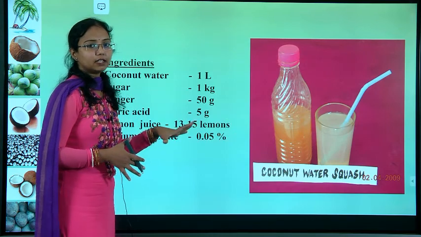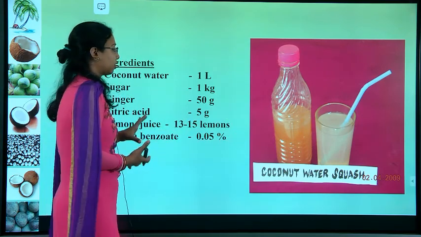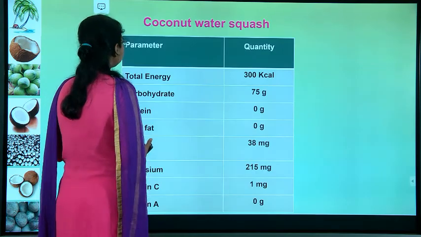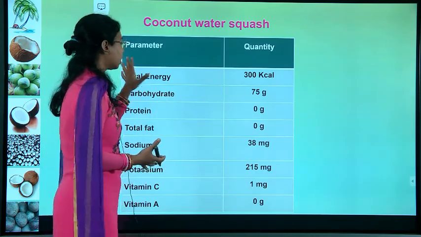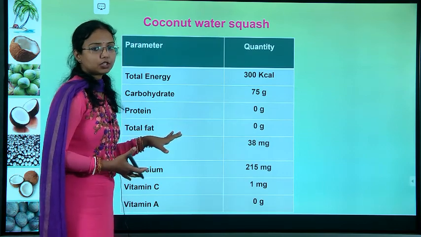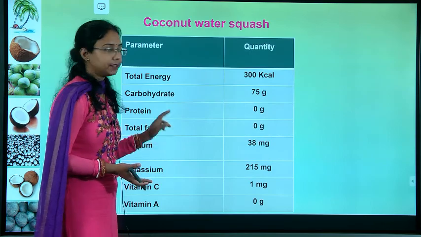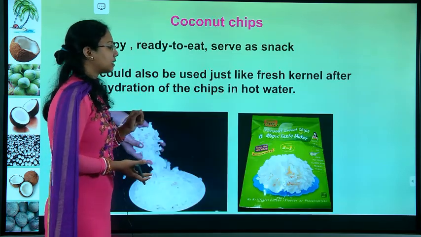Sometimes they will make the squash out of the coconut water also. For making the squash, these are the proportions. In the coconut water squash, how much is the energy consumption, or how much will be the nutritional benefit, has been mentioned here. Next we will see the coconut chips.